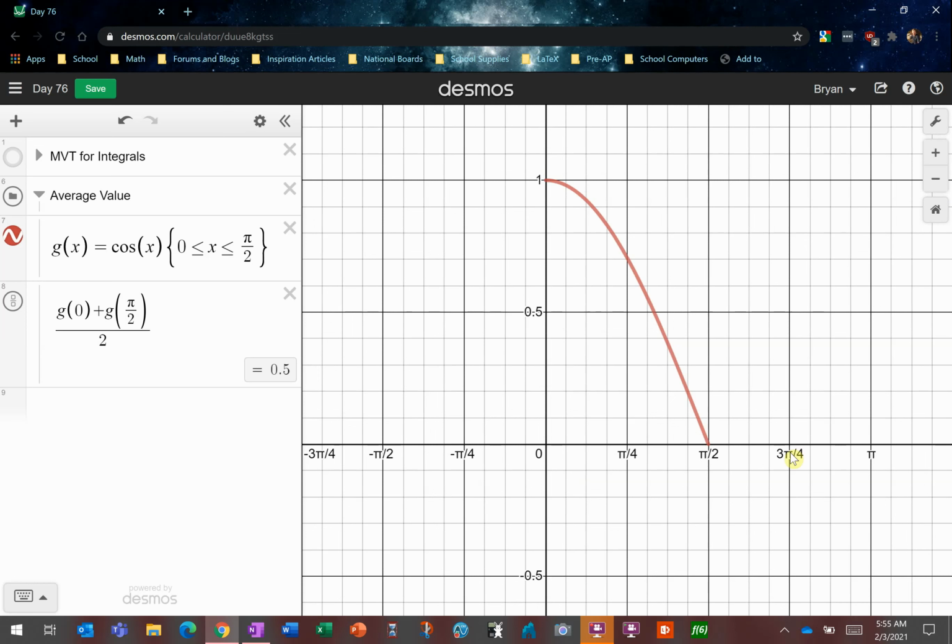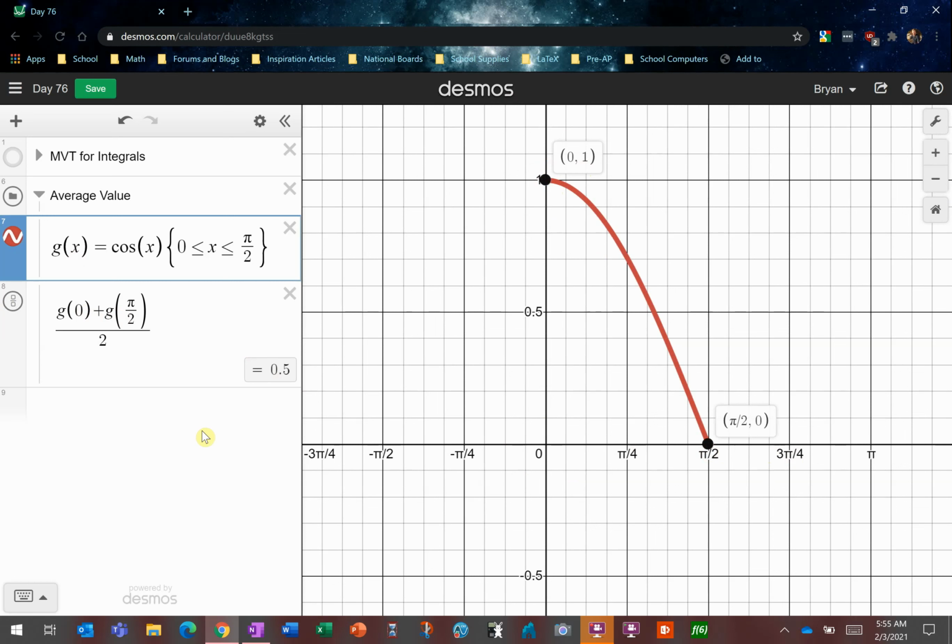And so let's say that we wanted to find just the average of two values we know on here. In particular, let's say that we want the average of this output and this one. The outputs are 1 and 0. So how do we find the average? Well, I was very lazy and used function notation. I said g of 0, which is the first output, and g of pi over 2, which is the last one. There are two that we're adding together, so I divided by 2 and said, okay, the average, if you just use 2 data points, is 0.5.